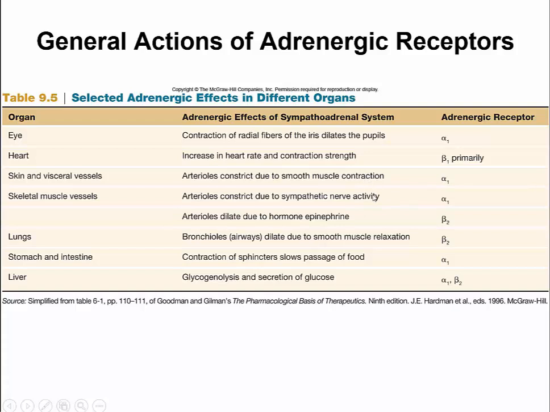And so there are multiple tables in here that you can take a look at. Bronchioles are going to dilate due to smooth muscle relaxation, and they're going to be affecting beta 2 receptors. And that's actually one you need to memorize. But the rest of these, besides what's on the heart, what's on the lungs, and the others that I'm going to point out during the lectures, you don't have to memorize all these.